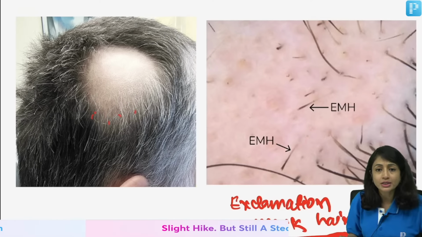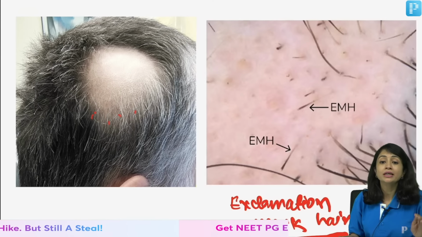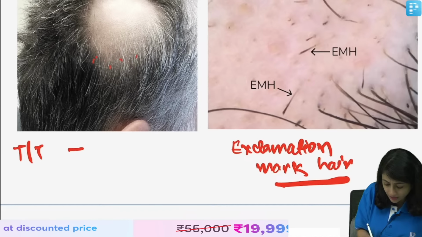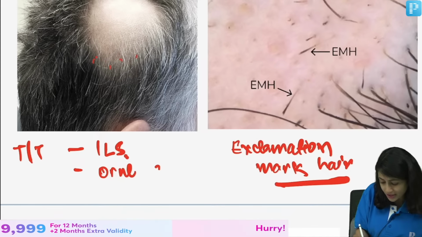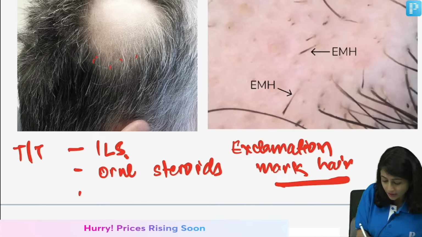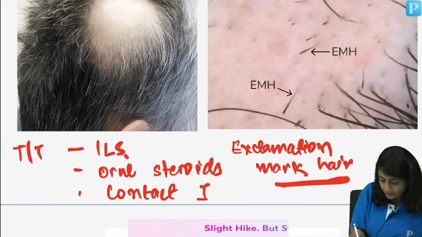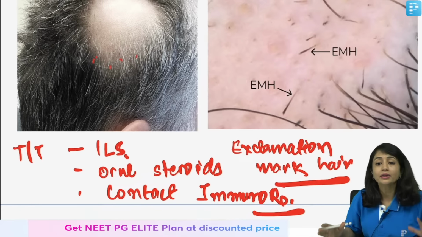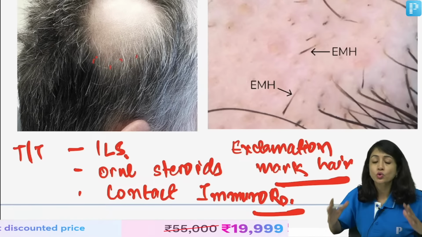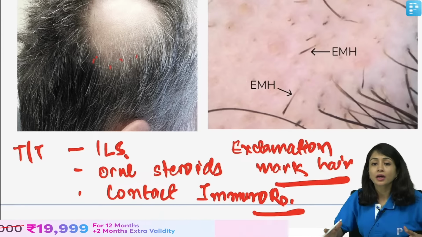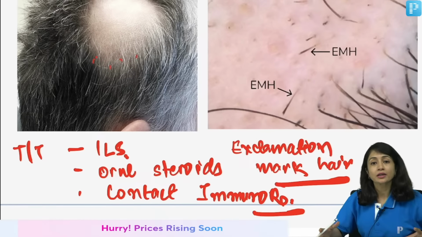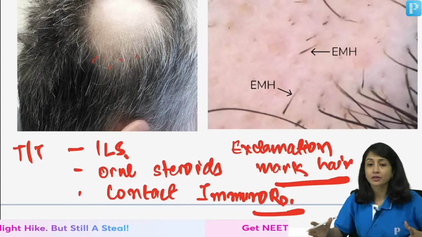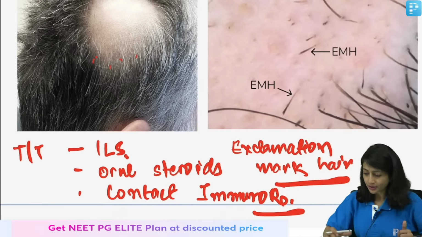Alopecia areata can be of various types. What is the etiology? It is an autoimmune T-cell mediated disorder, right? So, how do you treat this? You give intralesional steroids, you can even give oral steroids, and you give contact immunotherapy, right? So, this is all that you need to know about alopecia areata, and the patient can go grey overnight. That is also a feature of alopecia areata because when the immune cells target the hair, they do not target the white hair, and so white hair are retained, all black hair are gone. So, patient can turn grey overnight, right?